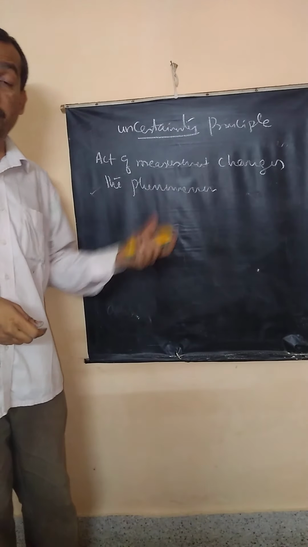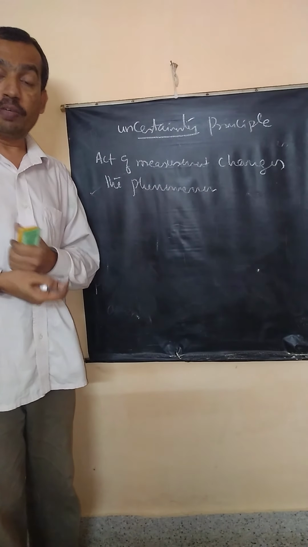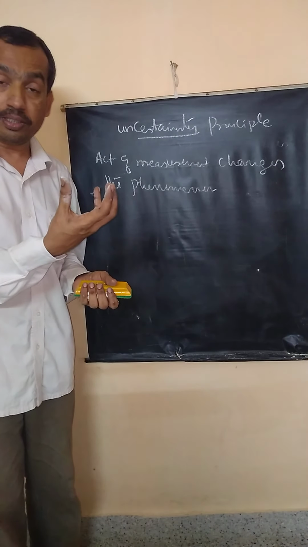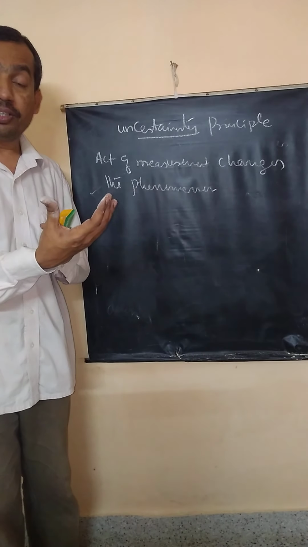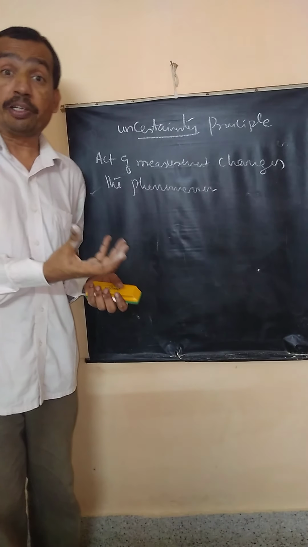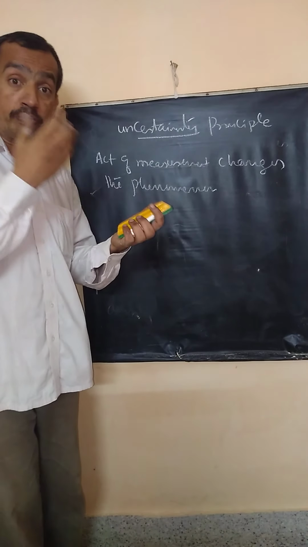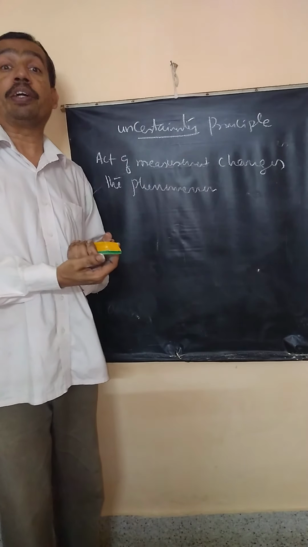When you try to measure the position, the object itself may get affected. When you try to measure the temperature of an object, the moment you touch it, the flow of heat from the object will reduce the temperature of the object. So please look at this perspective. You want to measure something, but the very desire to measure itself can affect it.